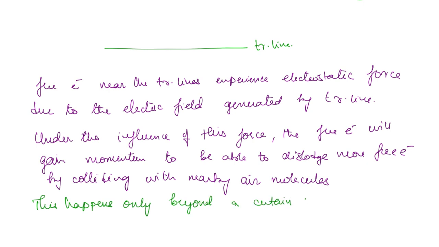For low voltage lines you are not going to see corona. Only above a certain voltage will you see corona, because the higher the voltage, the higher the electrostatic field, and the more momentum the electrons gain. So it will depend on the voltage.